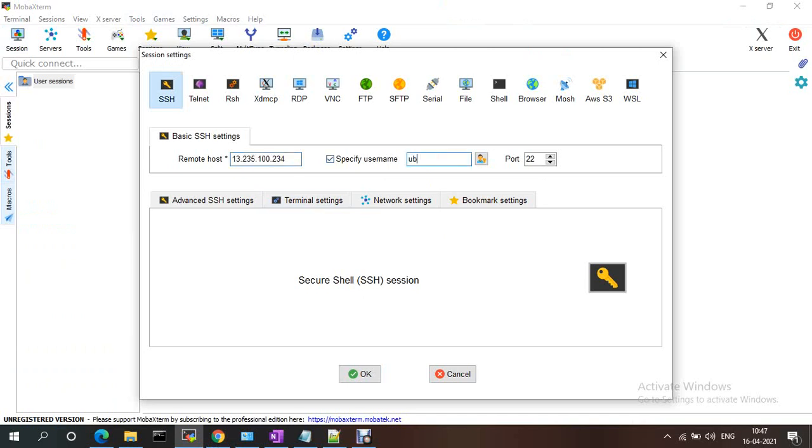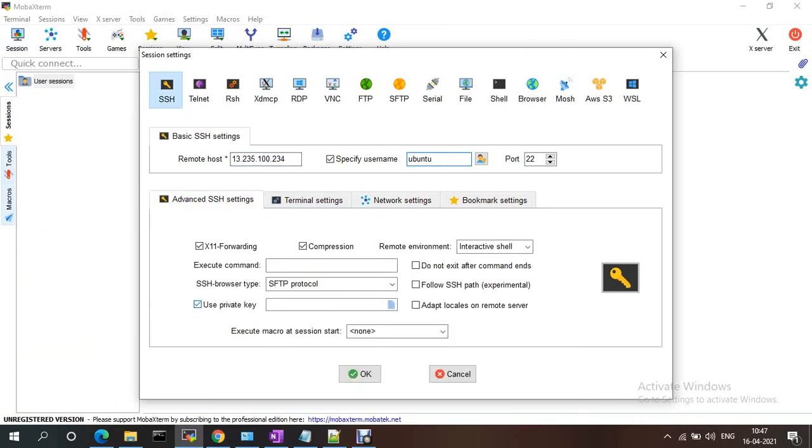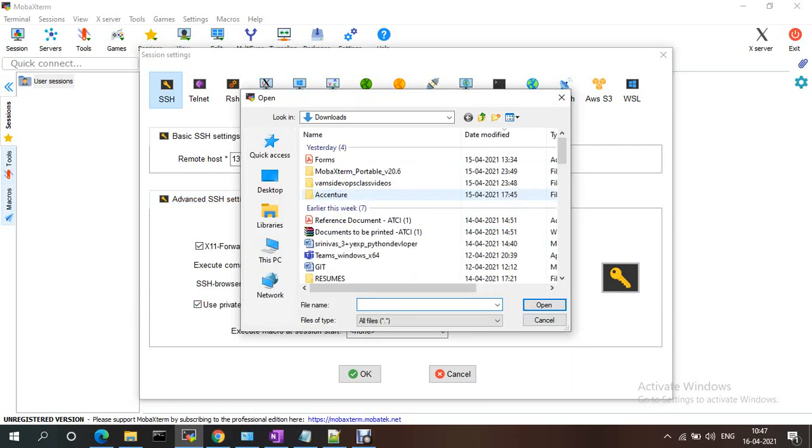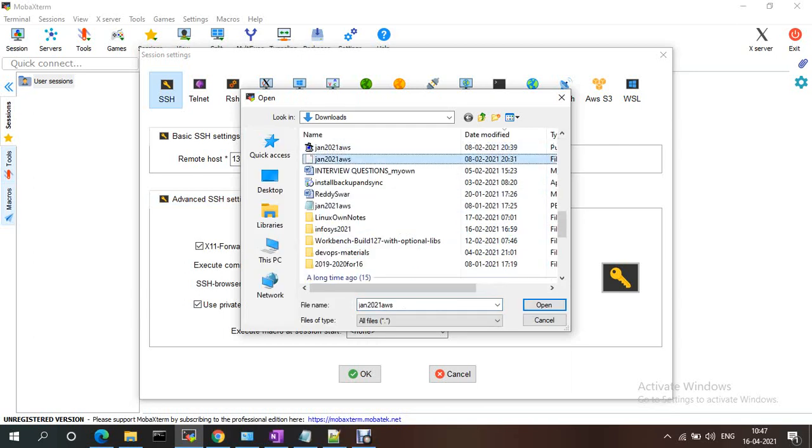The user is ubuntu, with the private key, my PEM file. This is my key.